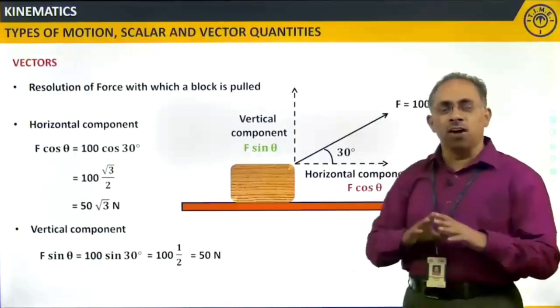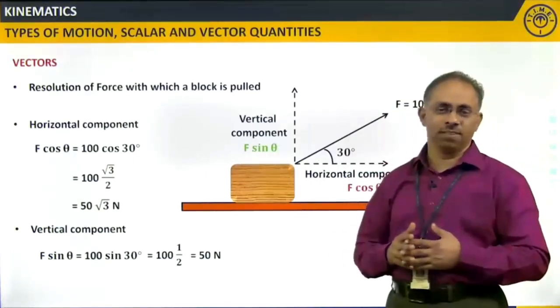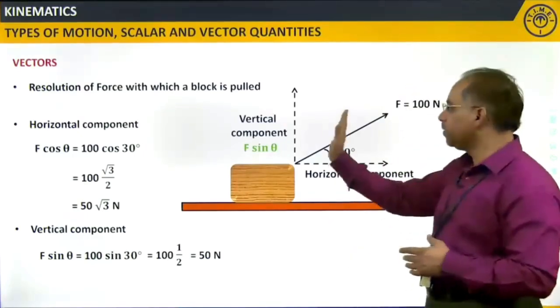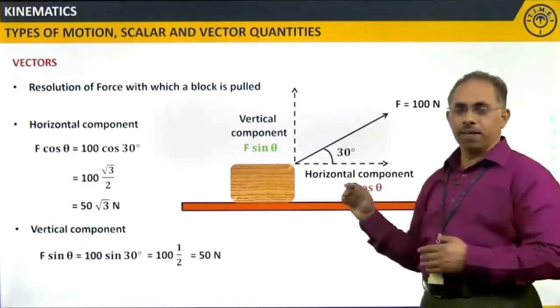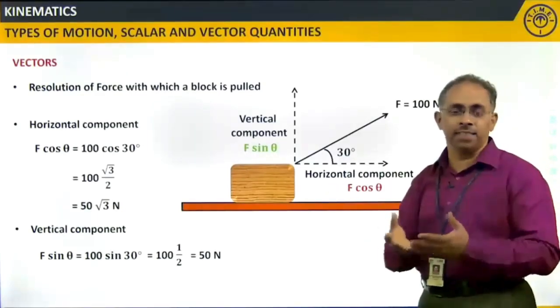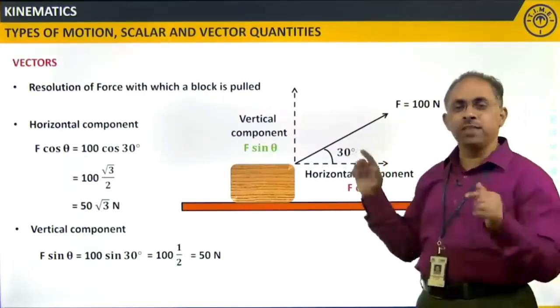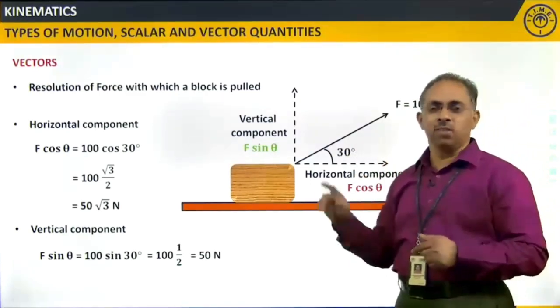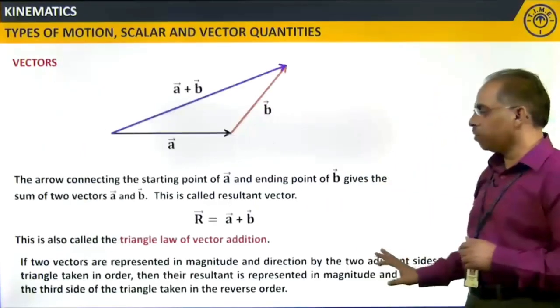So it is not like the scalar addition; it is different in vectors. Whatever components we resolved into horizontal and vertical, if you add them by normal scalar addition, we will not get the vector. So we need to follow the rules of vector addition to add these components. Hope this is clear.